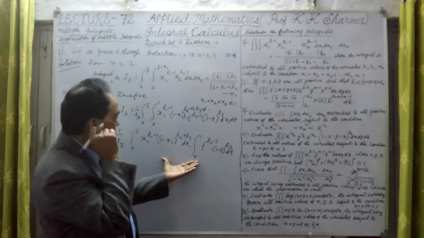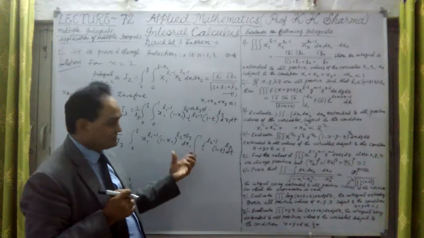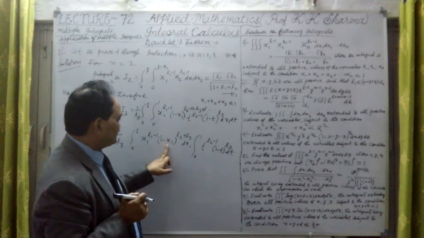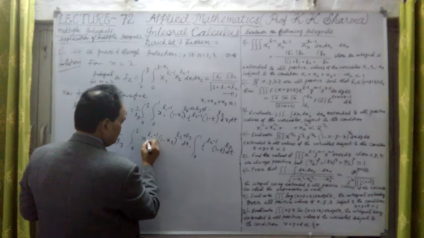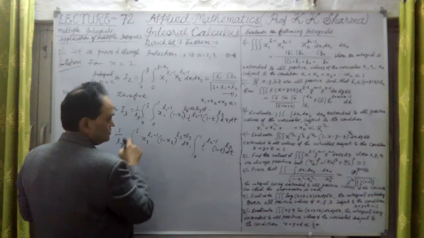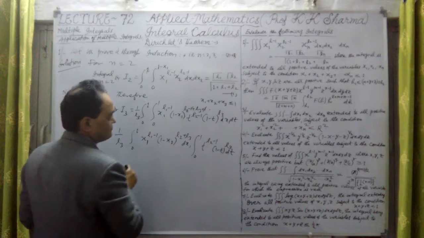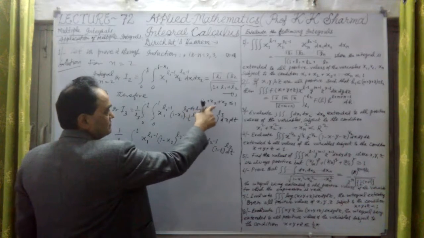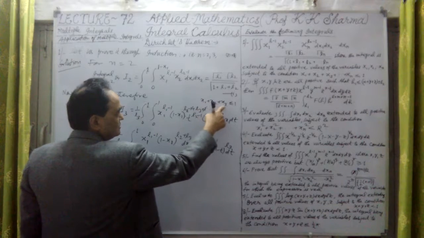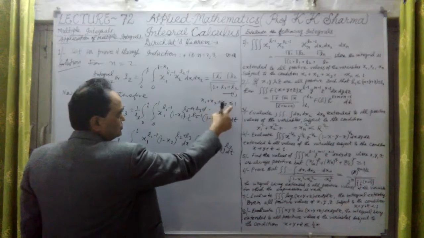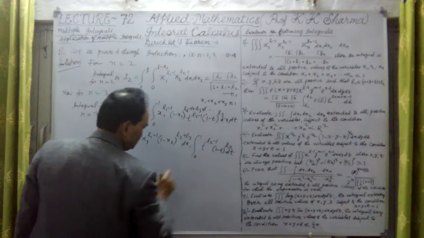This is very systematic. If there is any mistake, it will make it totally wrong. So this is how we have to keep in mind. This is 0 to 1 limit in initial value, 0 to 1 for x1, then x2 is 0 to 1 minus x1, and x3 is 0 to 1 minus x1 minus x2 that we take.